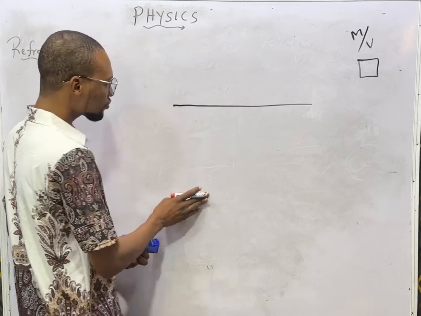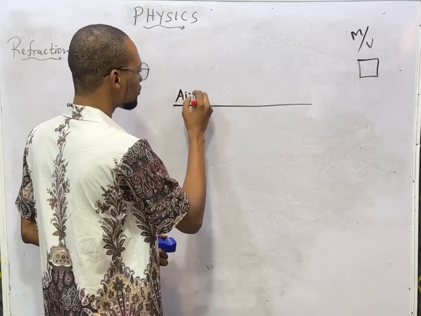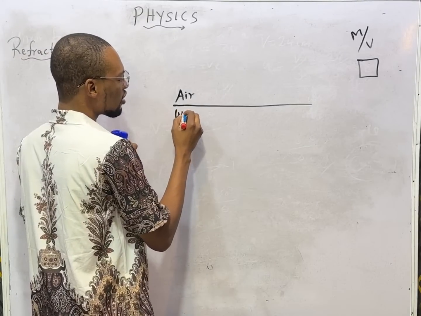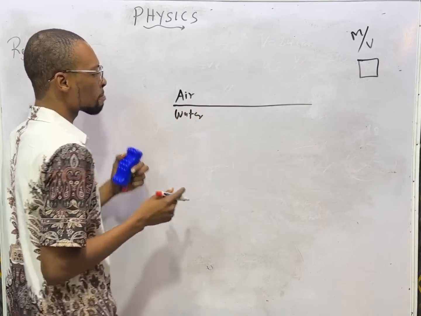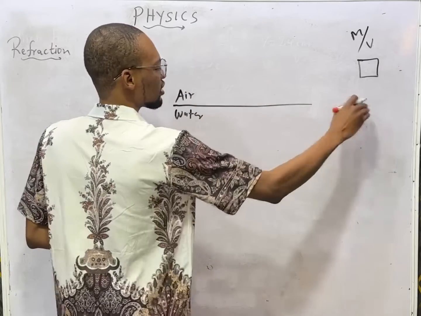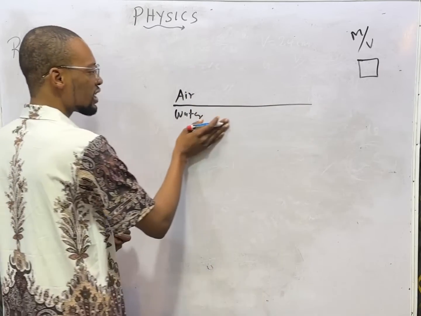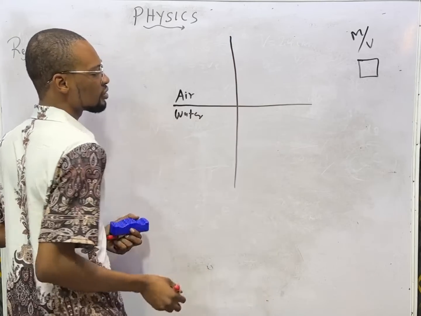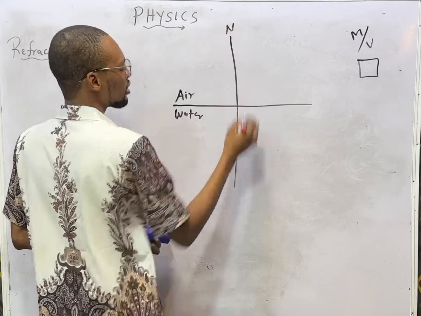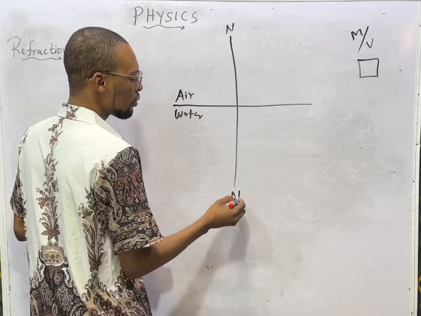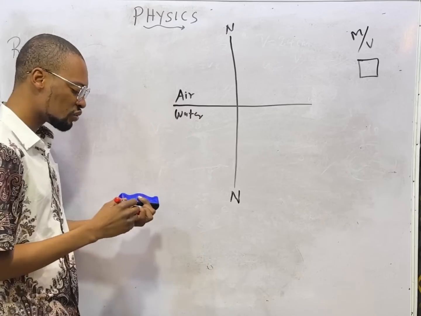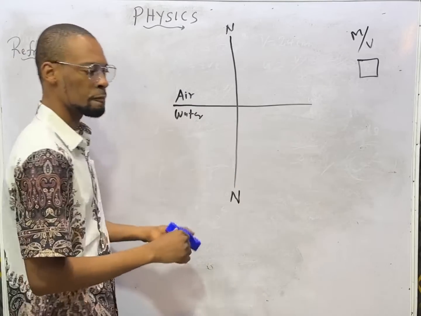If this is air and at the bottom here you have, let's say, water or a glass of water, so this is straight like this, a horizontal line. If we draw something like this, this becomes the normal. Normal is a line perpendicular to the surface that we are dealing with. This is the surface in question.